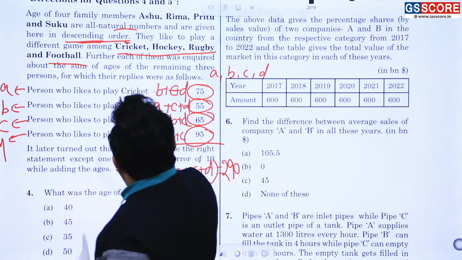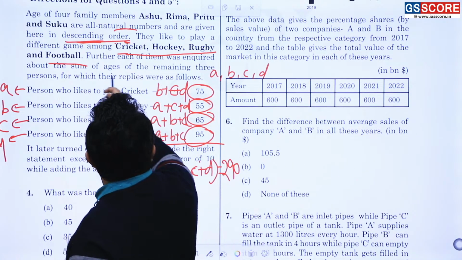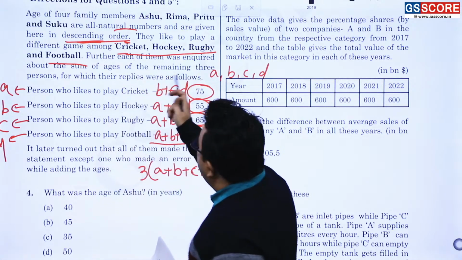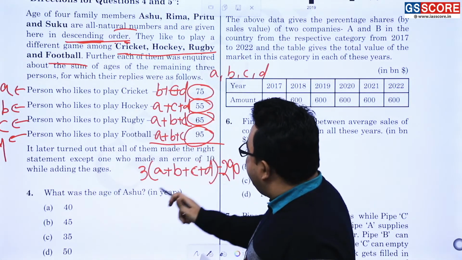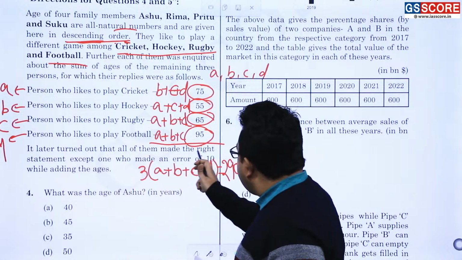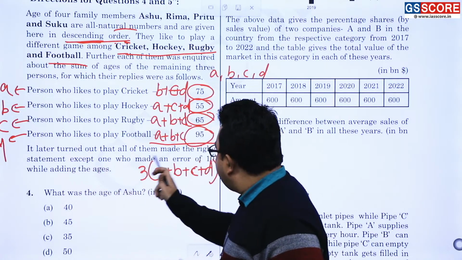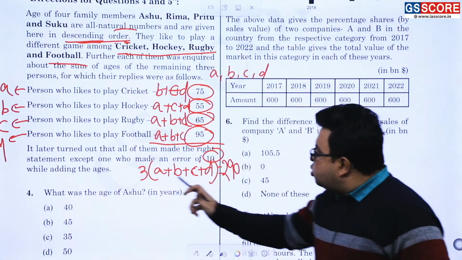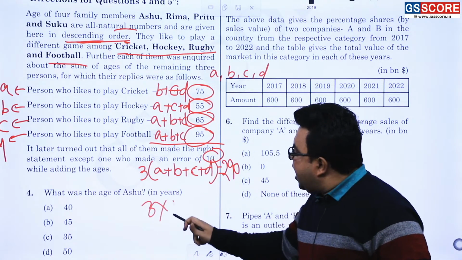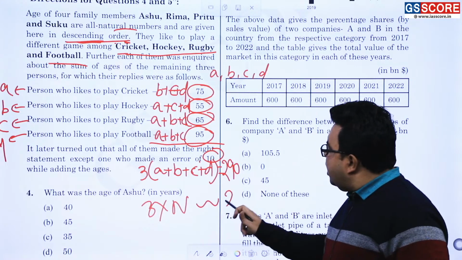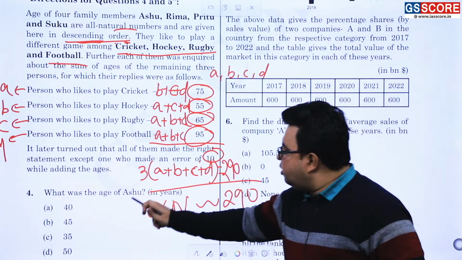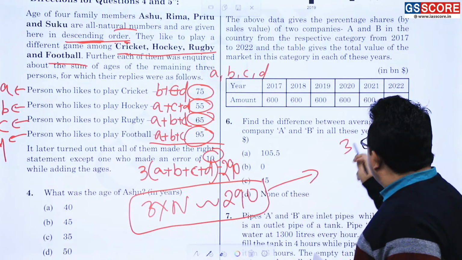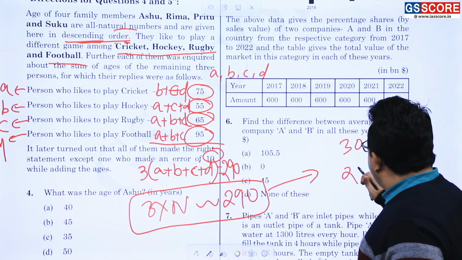Further each of them was inquired for which the person who liked him. It was later turned out that all made the right statement except one who made an error of 10. Error of 10 is there. So 3 into, suppose n is around 290. Am I correct or not? It does mean that around this it is either 300, otherwise 270 is there.